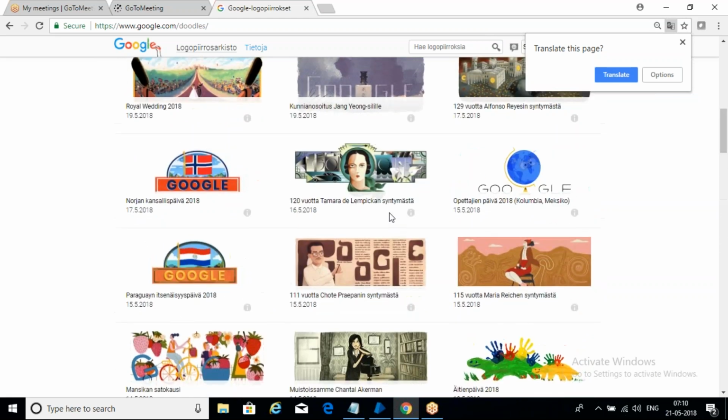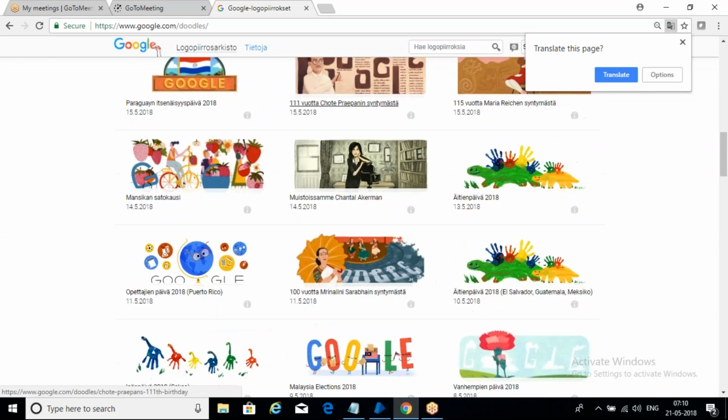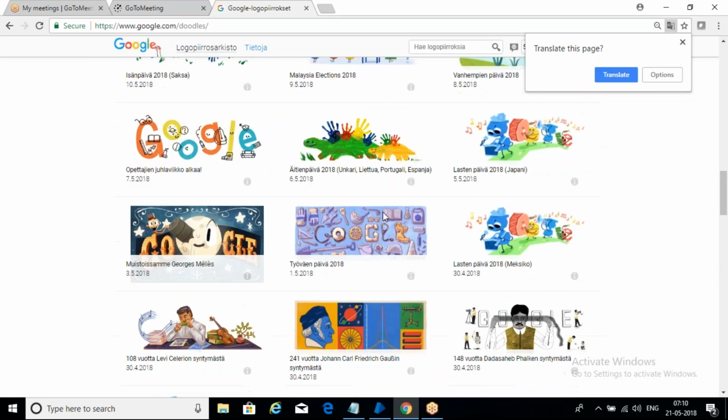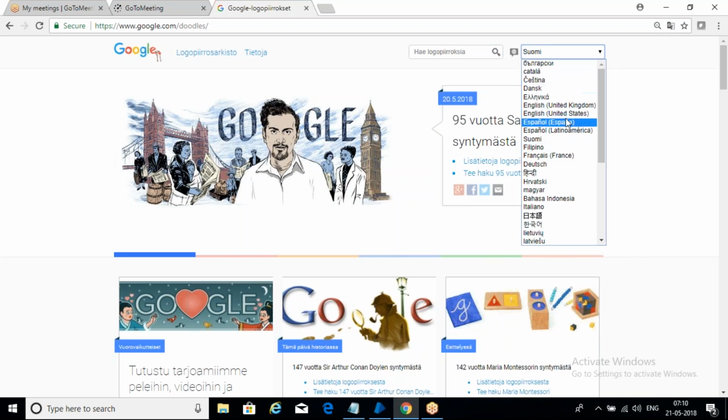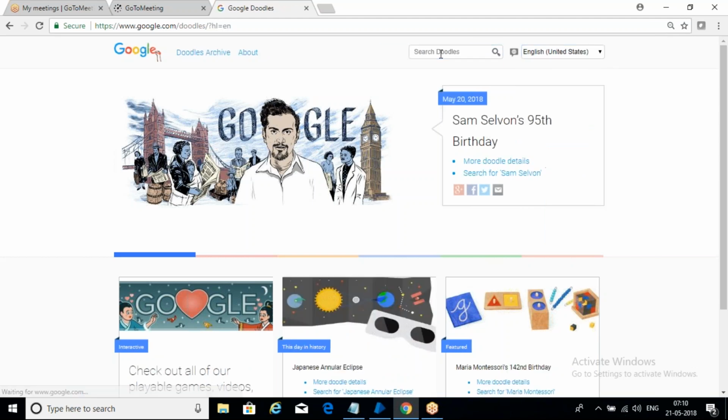Here all these are the doodles. From these doodles we need to search specifically Mother's Day. By default we will make it English. We need to search this.